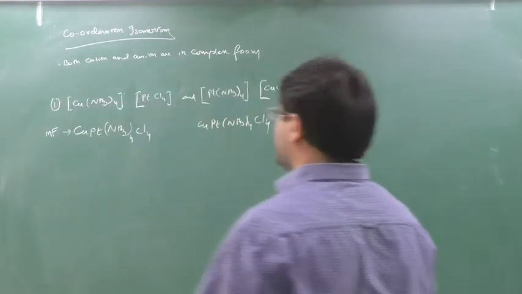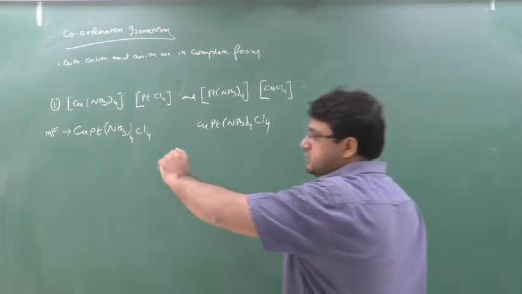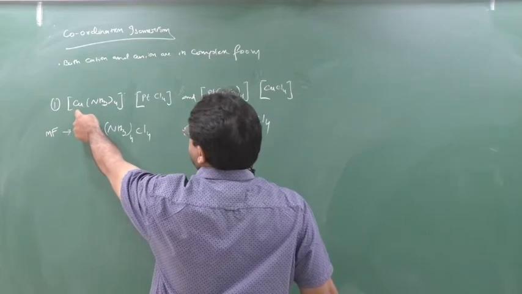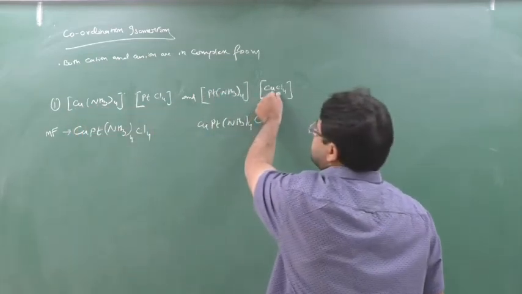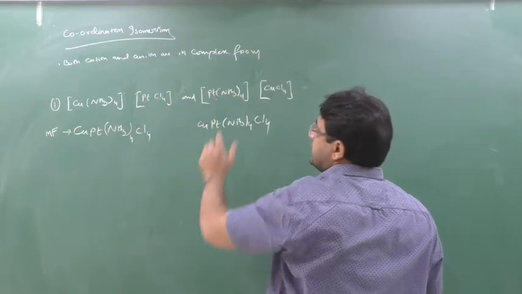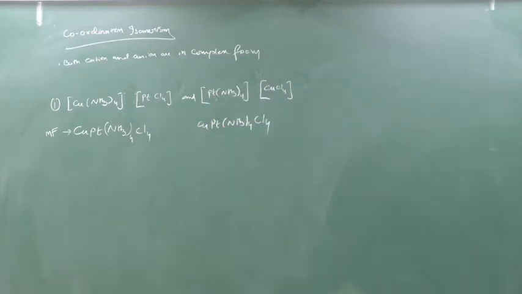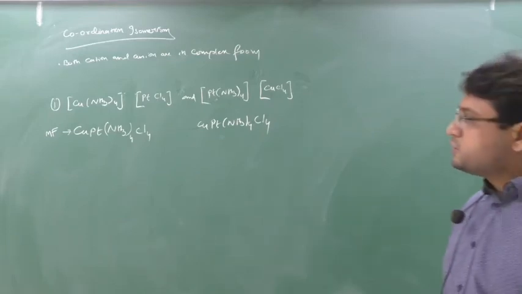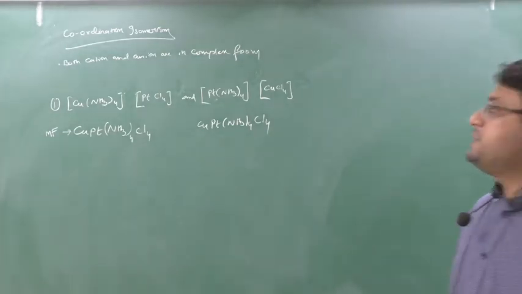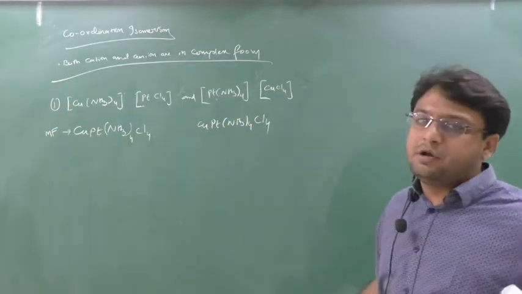So the compounds have the same molecular formula, but see the places of the cation. Copper is here with ammonia, but here copper is with Cl4. Similarly here platinum is with chlorine, but here Pt is with ammonia. This type of isomers we call coordination isomers. Clear? First step: if both are in complex form, then it can be coordination isomers.